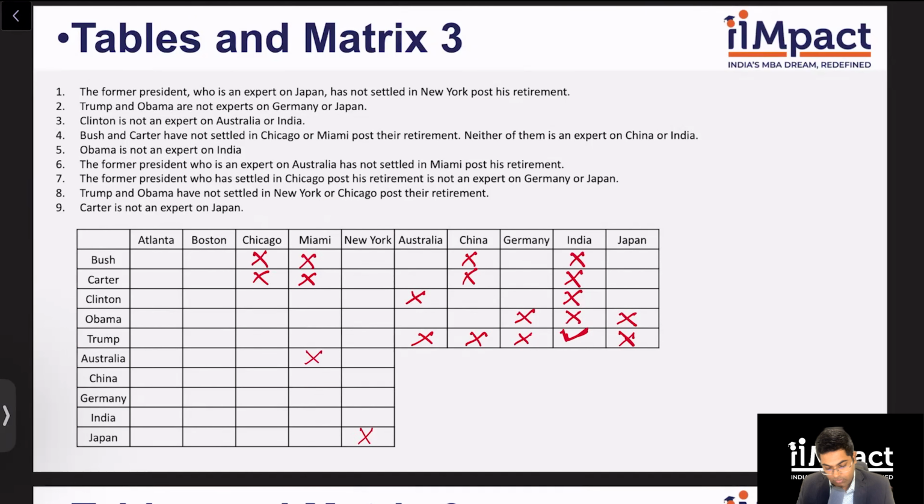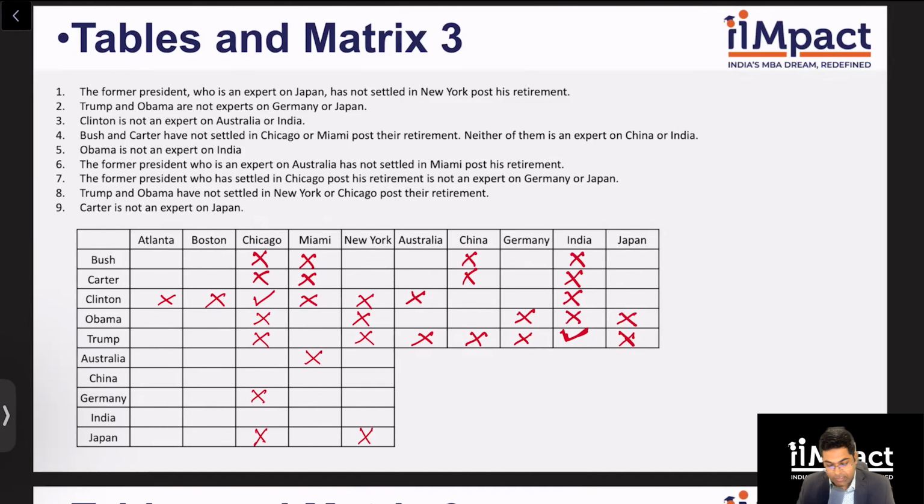This is out. Yes. The former president, who has settled in Chicago, is not an expert on Germany or Japan. So Chicago guy, not an expert on Germany, not an expert on Japan. Yes. Trump and Obama have not settled in New York or Chicago. So Trump and Obama not settling in New York, not settling in Chicago. So clearly Clinton is settled in Chicago. Yes.